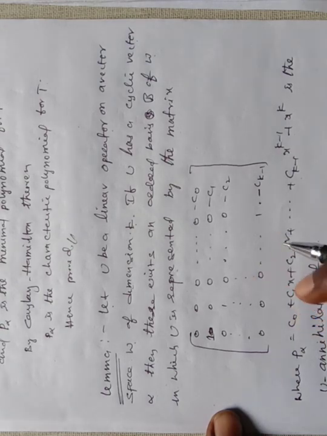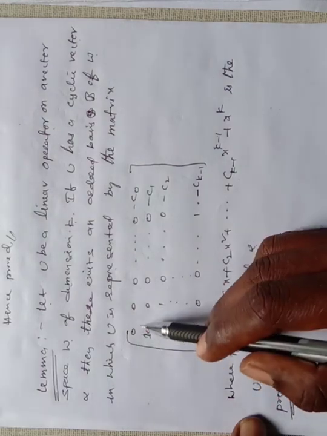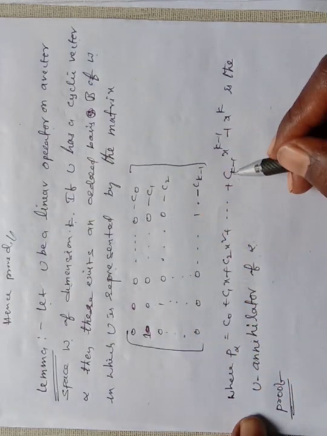This matrix can be written using this polynomial.